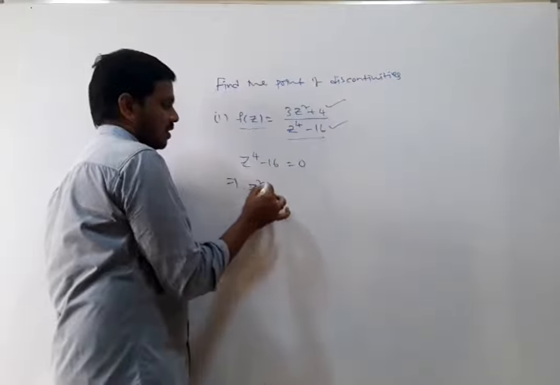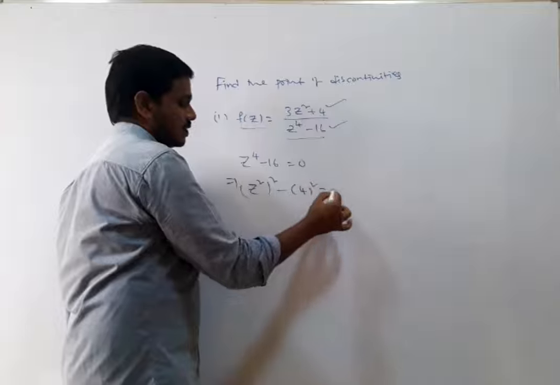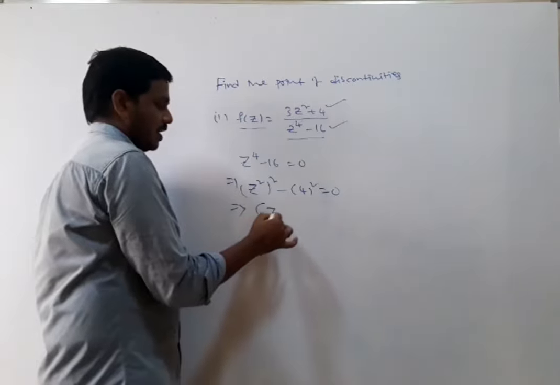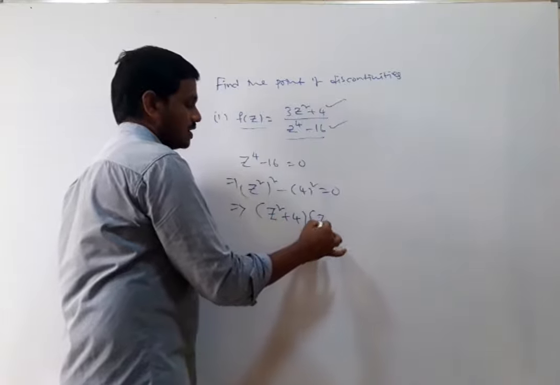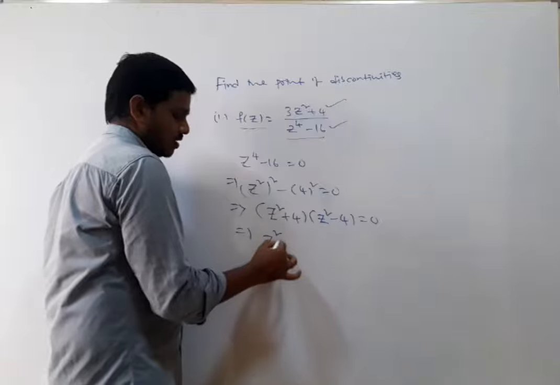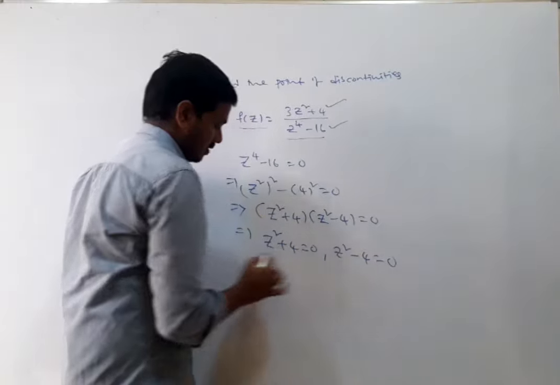That implies (z square) whole square minus 16, which is 4 square, is equal to 0. It is in the form of a square minus b square: (z square plus 4)(z square minus 4) is equal to 0. So z square plus 4 is equal to 0, or z square minus 4 is equal to 0.